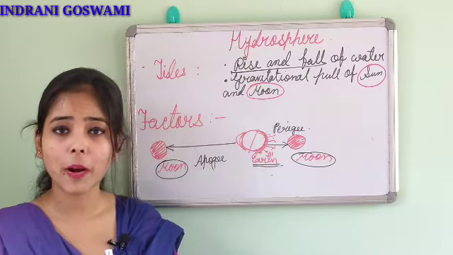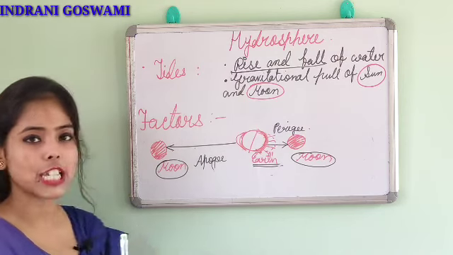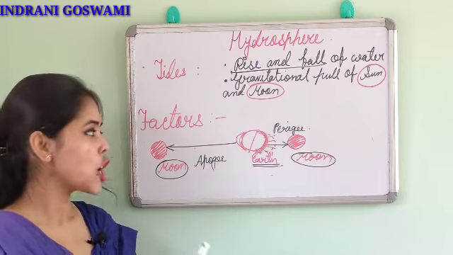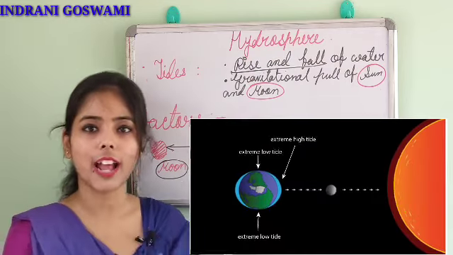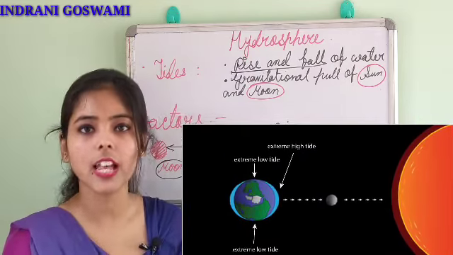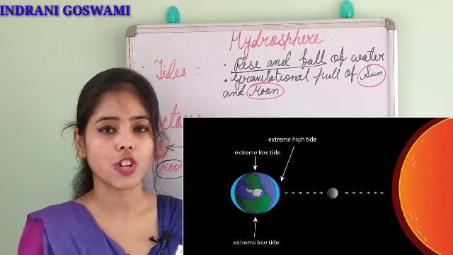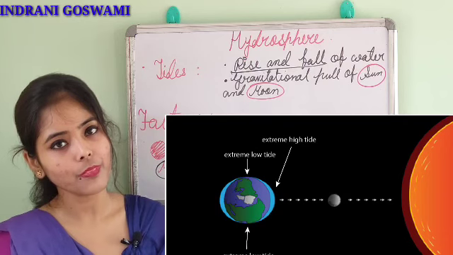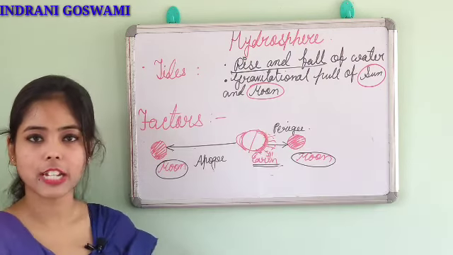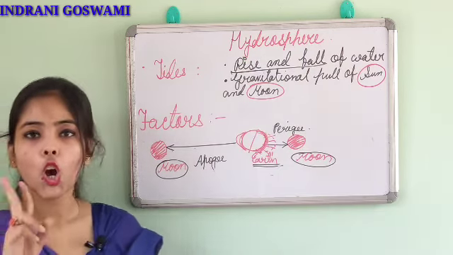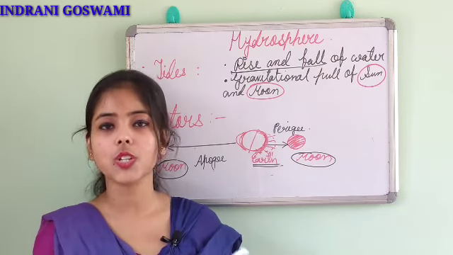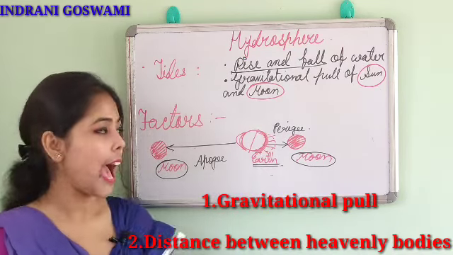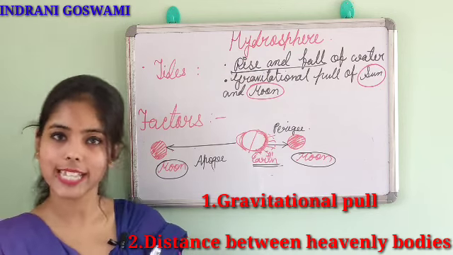Done? And what about the sun? Obviously the sun is far more away from the earth, right? So the sun also has a gravitational attraction over earth, but the amount of attraction is not as high as the moon. I hope this factor is clear. So in this factor, two basic things we need to look into. One is gravitational attraction, another is distance, and what is perigee and what is apogee.